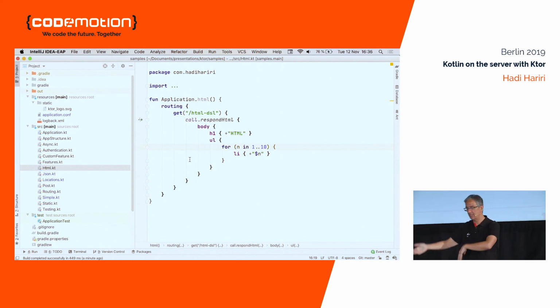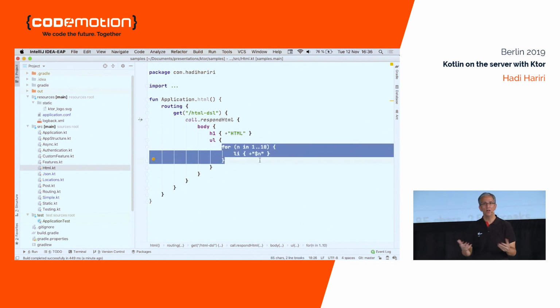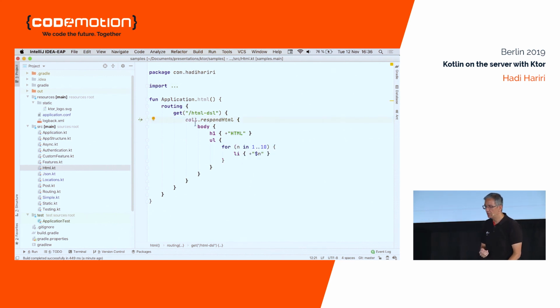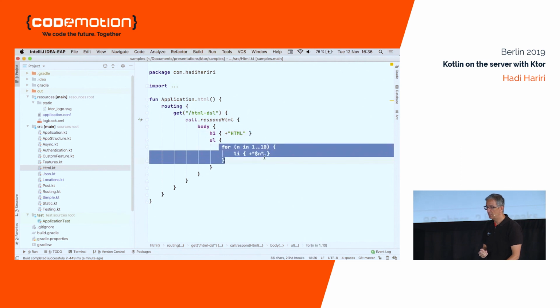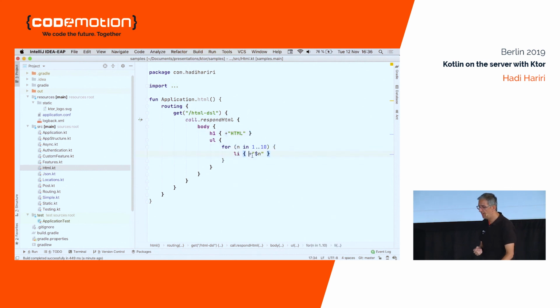Now you have it in a statically typed way. And here you can combine that with Kotlin code. So in essence, I'm doing HTML DSL, and I'm printing out a header one, and then I'm looping with some Kotlin code and printing out a bunch of elements. Now, a lot of people see this and they're like, ooh, this is horrible. Where did my separation of concerns go? I don't know. The same place they went with React, right?